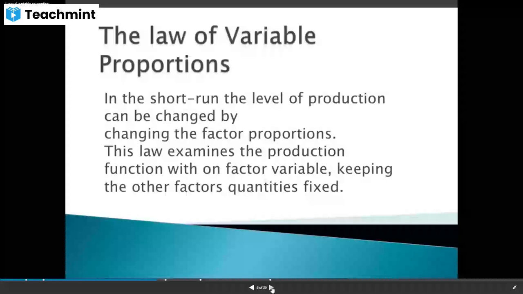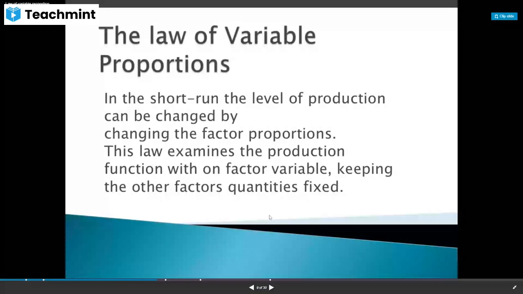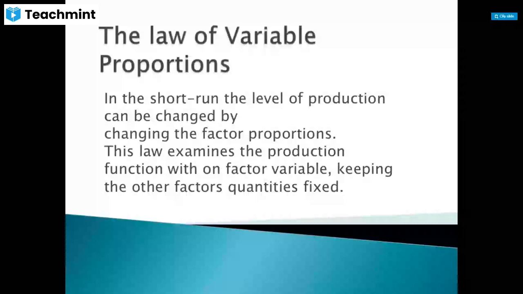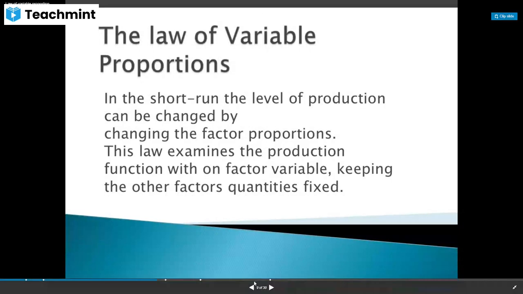So what is the law of variable proportions? In the short run, the level of production can be changed by changing the factor proportions. This law examines the production function with one factor variable, keeping the other factor quantities fixed. Here, the producer is concerned about the short run, so he will think about variable factors only, keep other factors fixed, and change only that variable factor. Then what happens to the production, that we are going to study in the law of variable proportions.